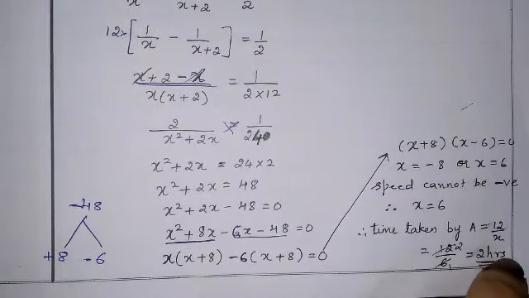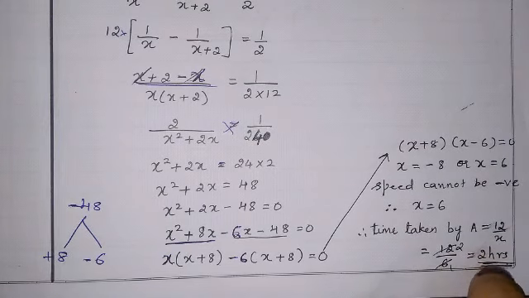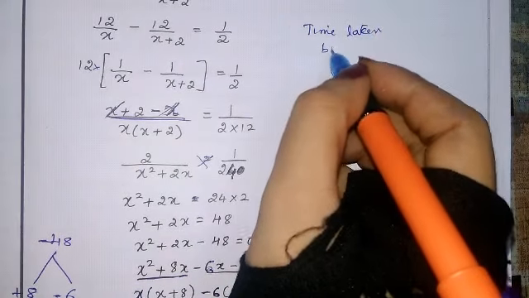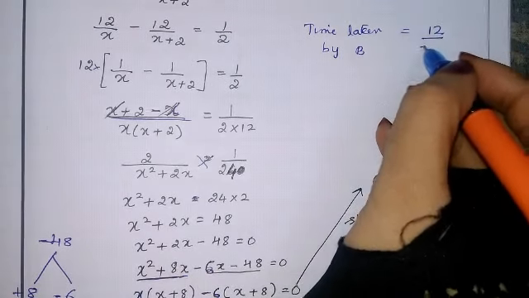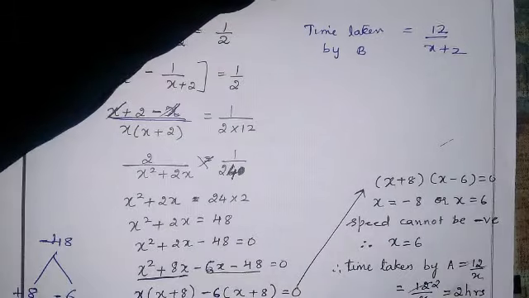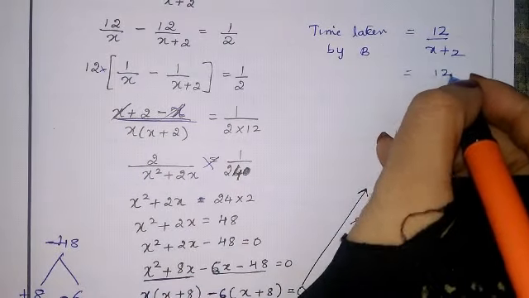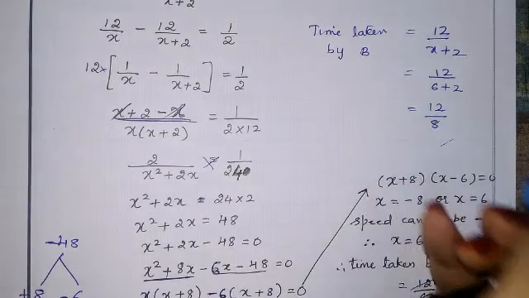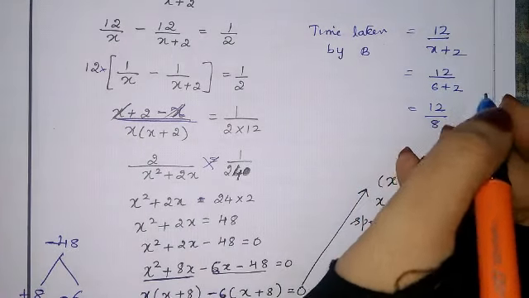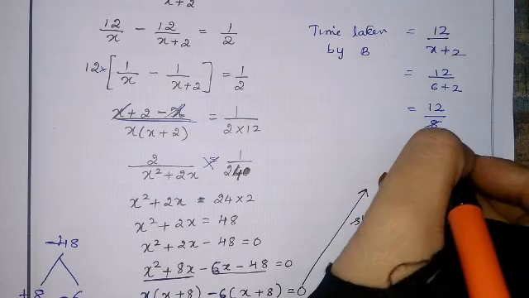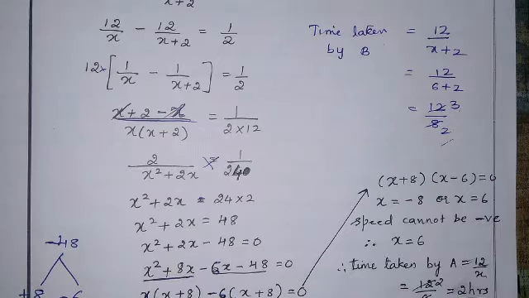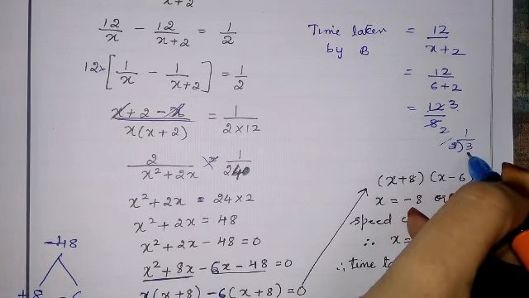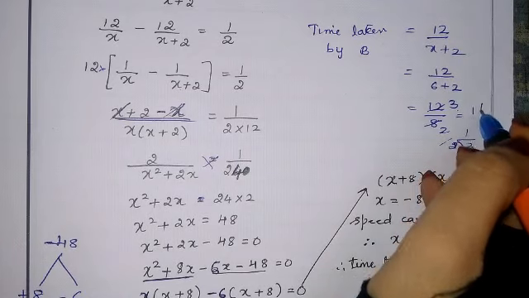Time taken by B is 12 by x plus 2, that is 12 by 8. 4 twos are 8, 4 threes are 12, so 3 by 2, which is 1.5 hours.